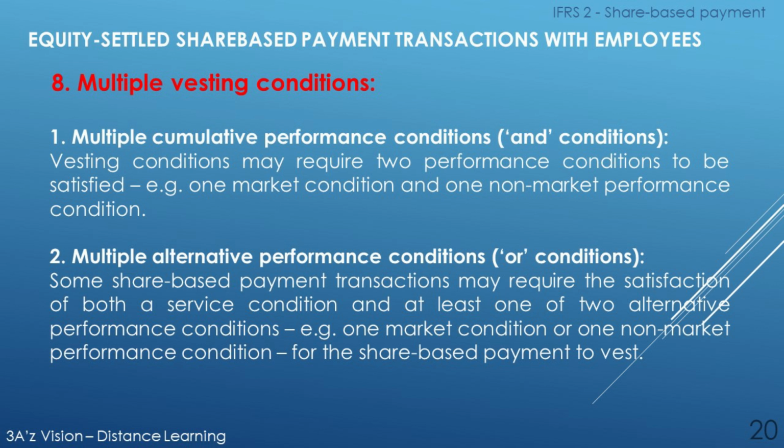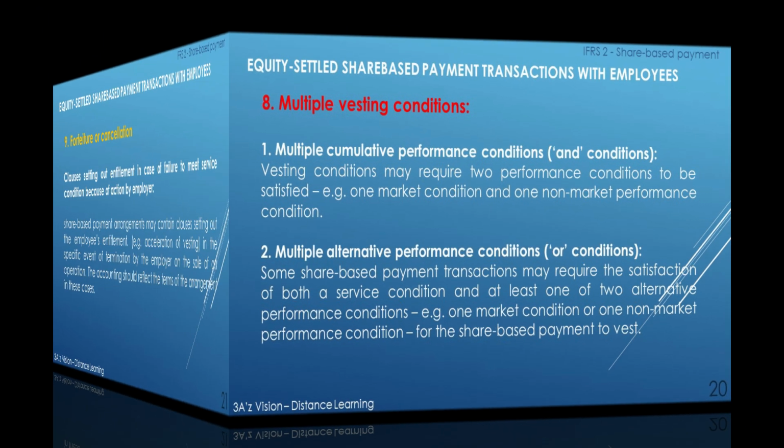Vesting conditions may require two performance conditions to be satisfied. For example, one market condition and one non-market performance condition. And secondly, multiple alternative performance conditions. Some share-based payment transactions may require the satisfaction of both a service condition and at least one of two alternative performance conditions. For example, one market condition or one non-market performance condition for the share-based payment to vest.